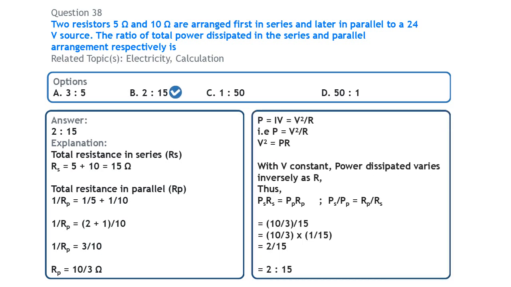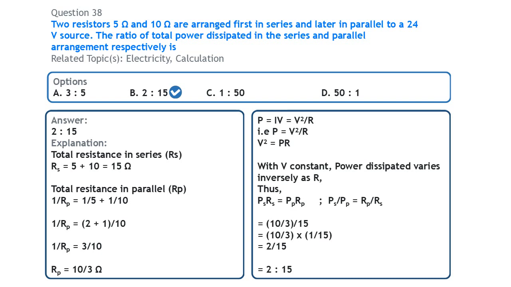We will then use the formula for power. The power is equal to IV, and that is equal to V squared over R. Then V squared is equal to PR, if you cross multiply this R here. Now the voltage is constant here.